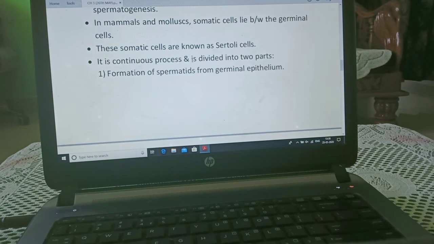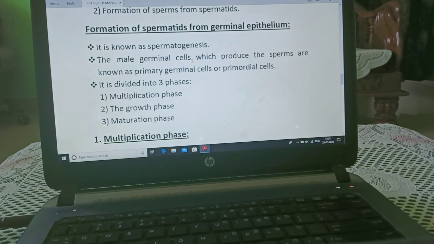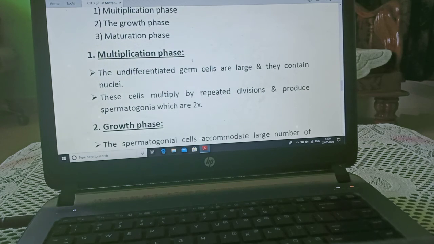It is a continuous process and is divided into two parts. Number 1, formation of spermatids from germinal epithelium. Number 2, formation of sperms from spermatid. Now, formation of spermatid from germinal epithelium, also known as spermatocytogenesis. The male germinal cells which produce the sperm are known as primary germinal cells or primordial cells. It is divided into three parts: multiplication phase, growth phase and maturation phase.